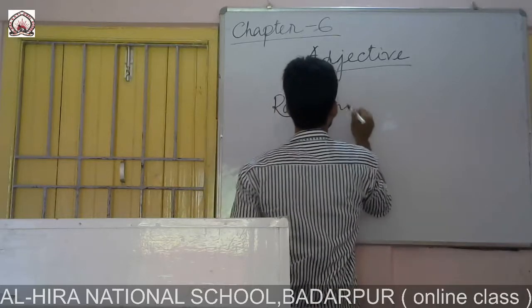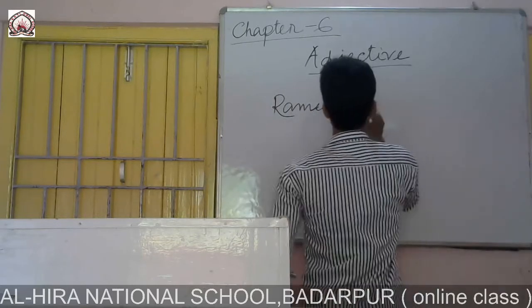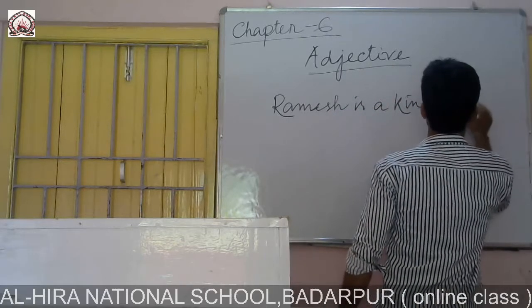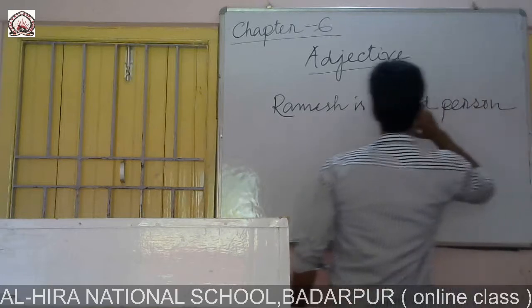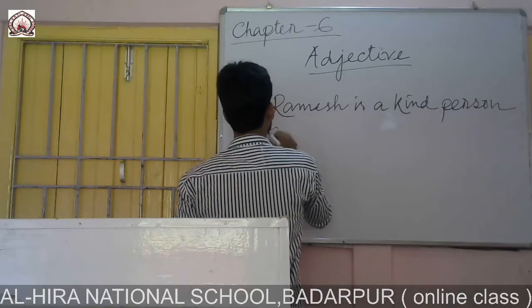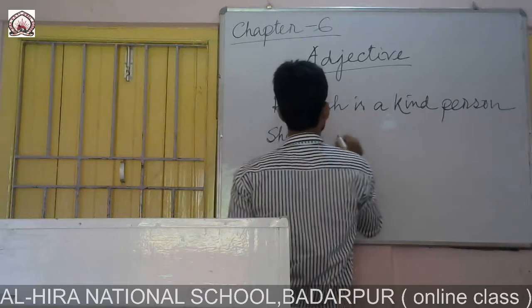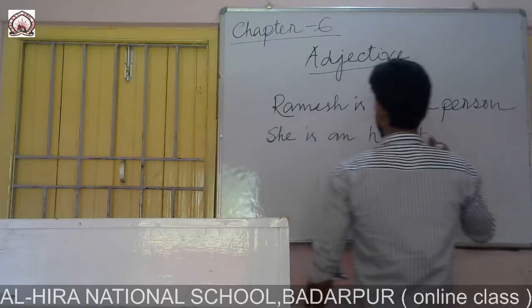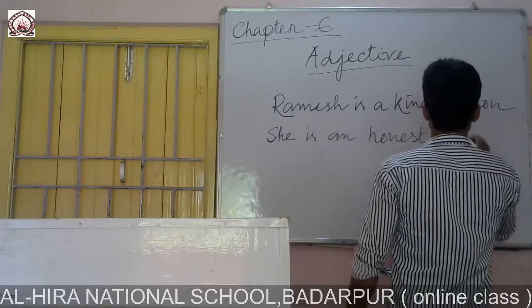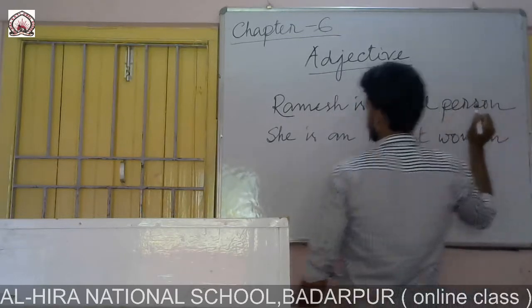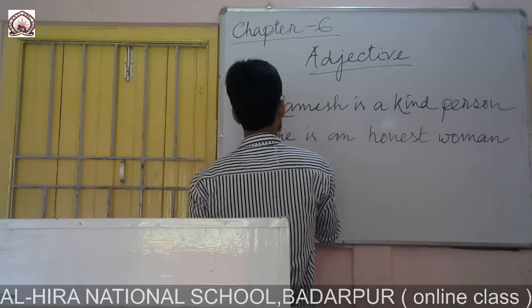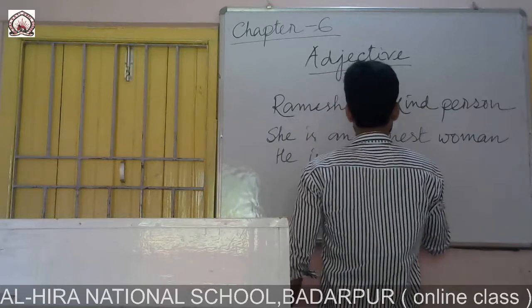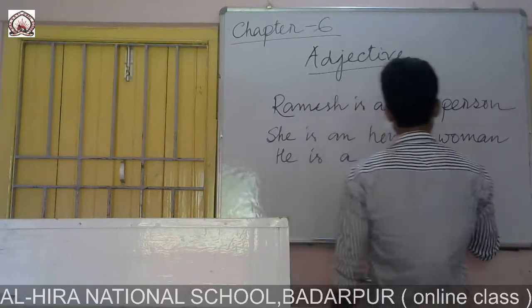Like Ramesh is a kind person, or if I write she is an honest woman, or if I write he is a good teacher.